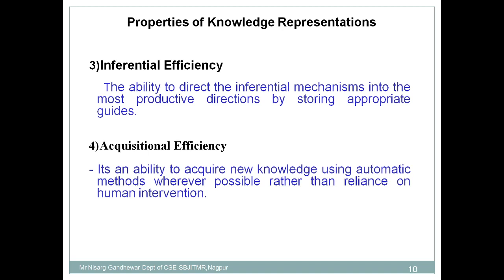And the last property of knowledge representation is acquisitional efficiency. What is the meaning of that? It's the ability to acquire new knowledge using automatic methods. Now we are saying that in the case of a machine, it's not possible to store each and every piece of knowledge.